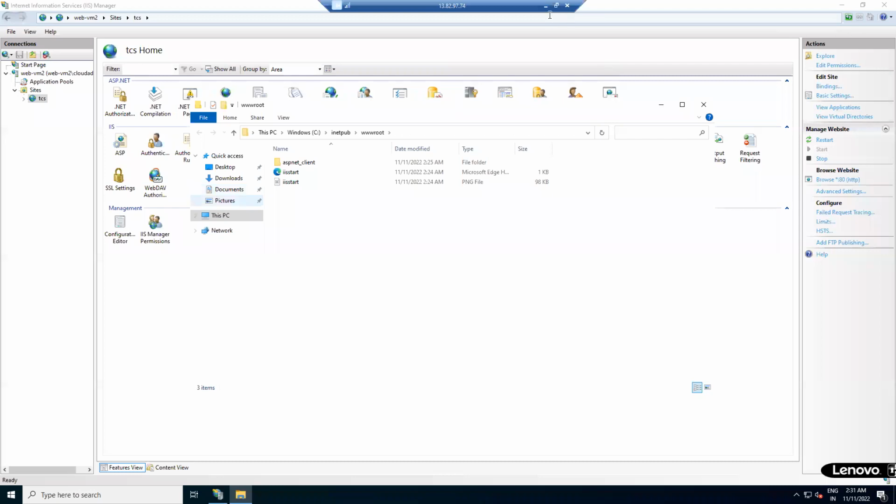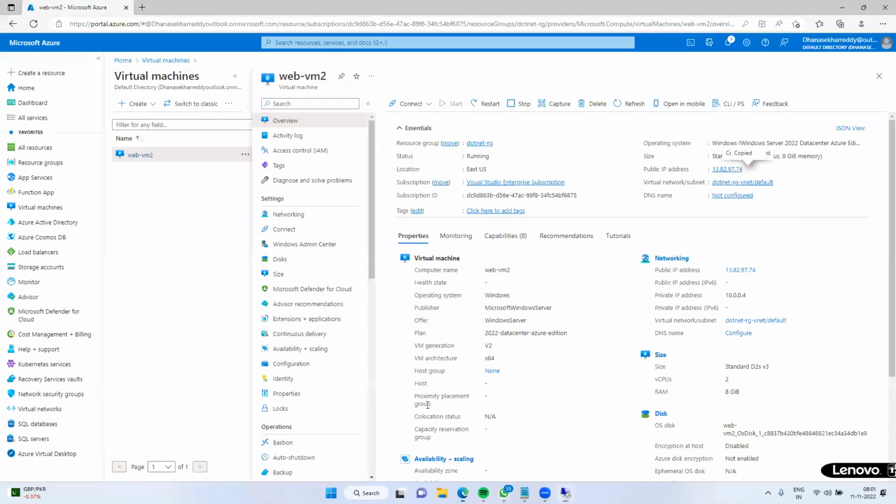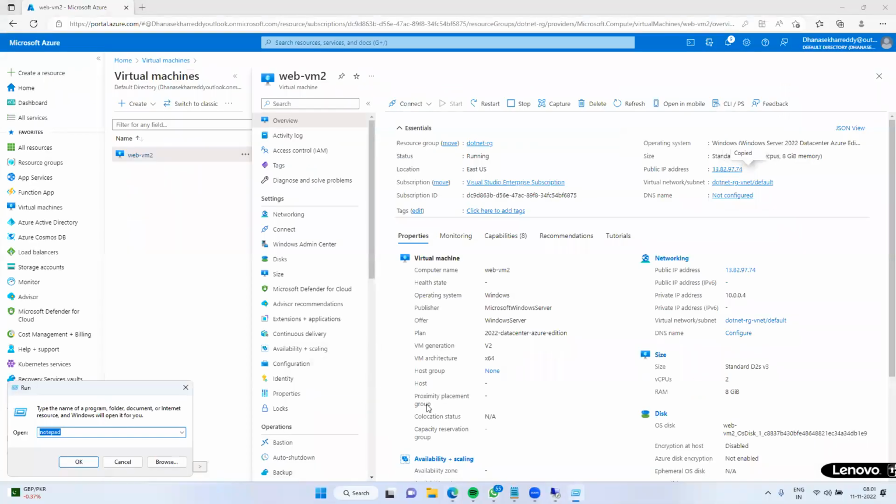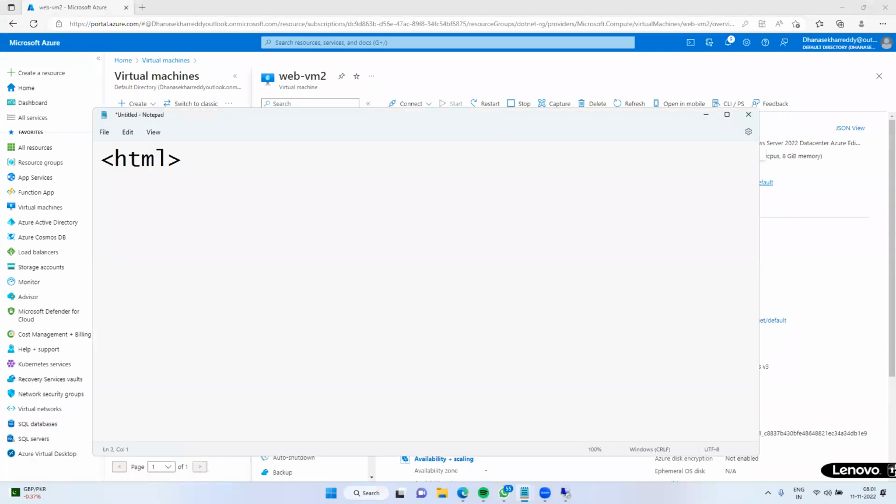Now I will develop one sample HTML file and show you how to host it. HTML, the full form is Hypertext Markup Language. Open bracket and closing bracket.